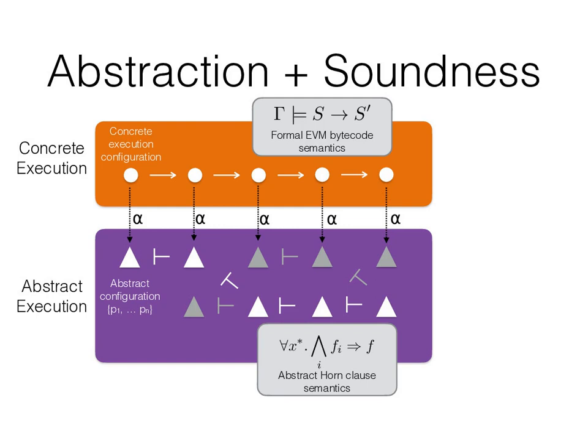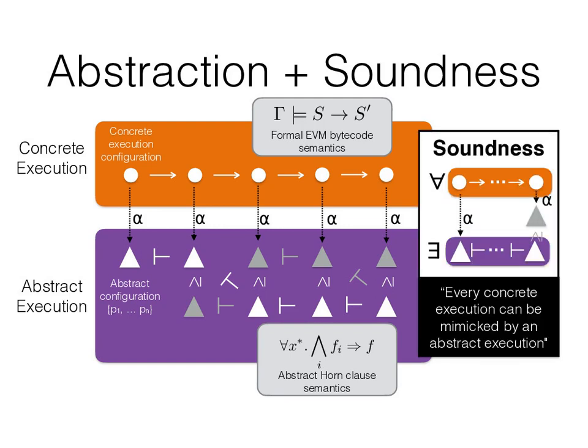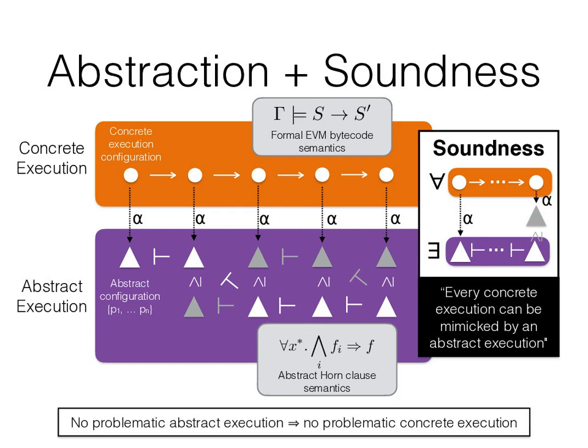In this process, the abstract configuration may lose precision. To express this, we order abstract configurations by level of abstraction. For proving soundness, it is important to show that for every sequence of concrete execution steps, one can also find a sequence of abstract steps where precision with respect to the concrete execution is at most lost. So we can say that each abstract execution ends up in an abstract configuration that is at least as abstract as the most precise abstraction of the corresponding concrete configuration. This connection shows that if we can exclude problematic behavior on the level of abstract executions, we can also do